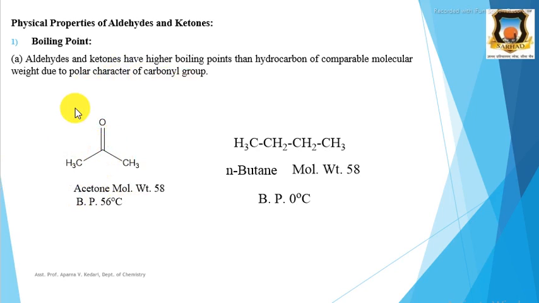Oxygen is more electronegative. It withdraws electrons from the bonding pair and acquires a slight negative charge. The carbonyl carbon acquires a slight positive charge. Such polar character is absent in butane or hydrocarbons. Therefore, aldehydes and ketones have higher boiling points than hydrocarbons of comparable molecular weight.